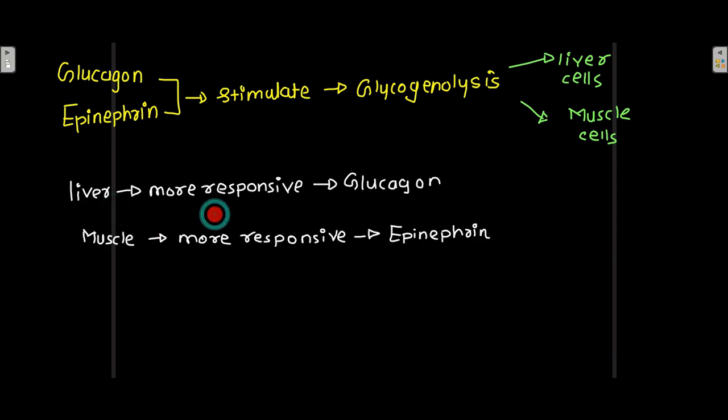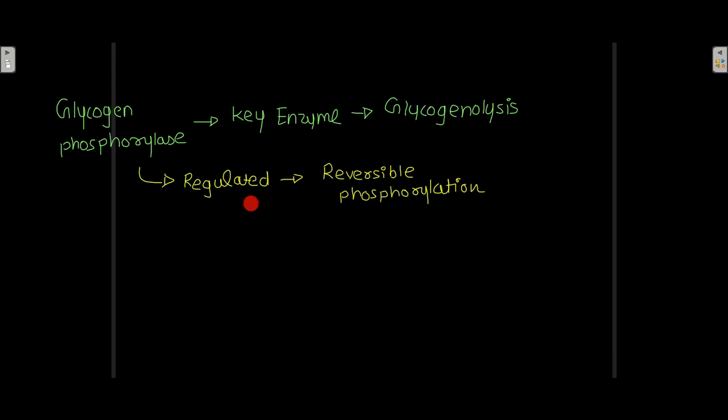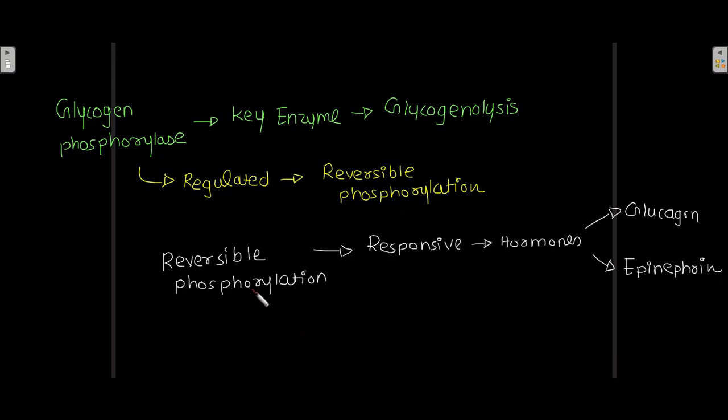The liver is more responsive to glucagon, whereas muscle is more responsive to epinephrine. Glycogen phosphorylase is the key enzyme of glycogenolysis, and this enzyme is regulated by reversible phosphorylation. This reversible phosphorylation is responsive to hormones such as glucagon and epinephrine. So these two hormones affect the activity of glycogen phosphorylase.